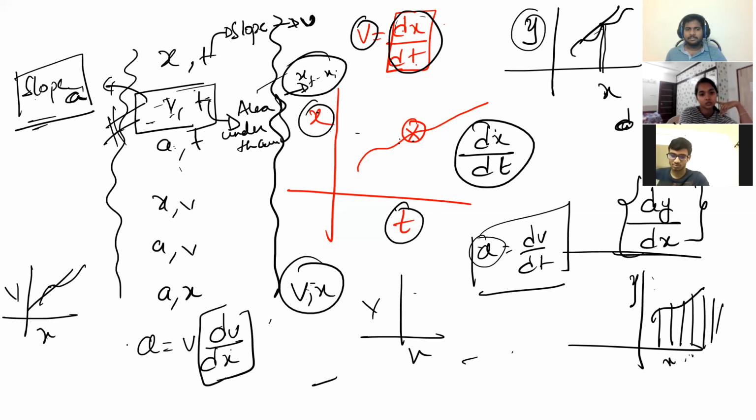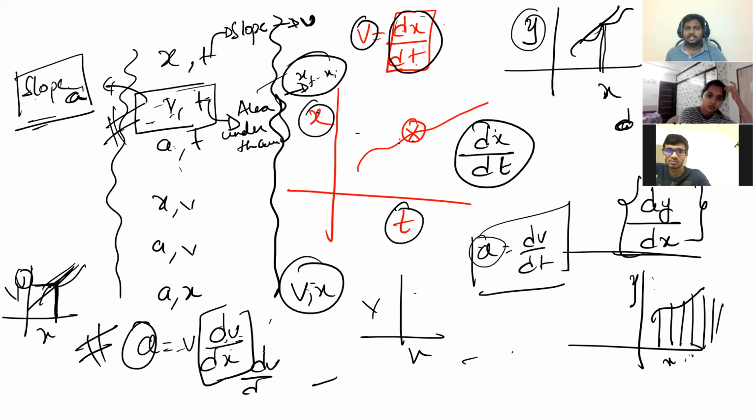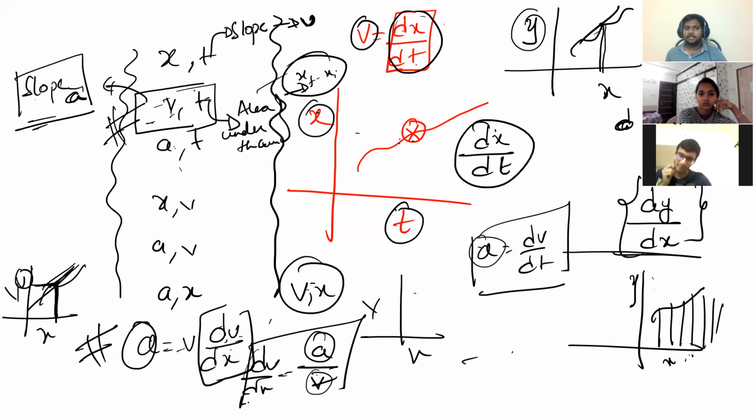At a particular point where we find the slope, you'll know the velocity as well or not? Yes, sir. So if v into dv by dx is done, you will get the acceleration or not? Yes, sir. Or otherwise, if a is known to you and velocity is asked, or velocity is known and a is asked, you will be able to get dv by dx. This is one important relation for the Vx graph.